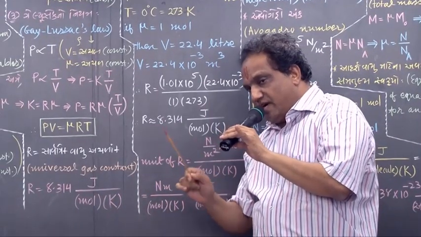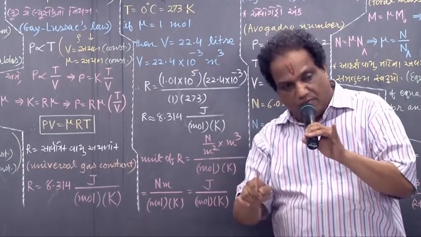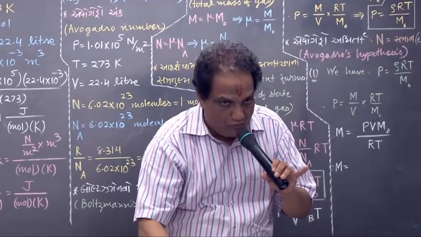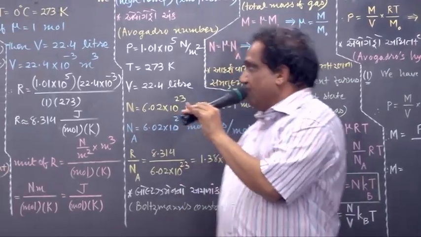Now onwards, if I'm asking anybody what is the value of capital R, you must tell me very promptly, very properly: 8.314 joule upon mole into Kelvin.